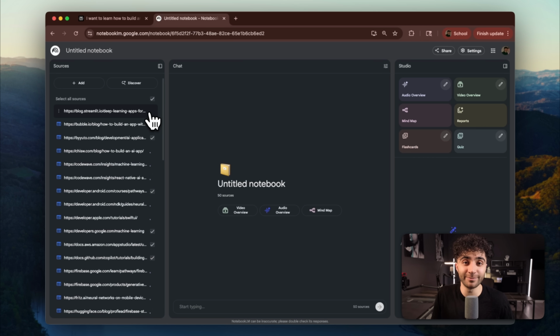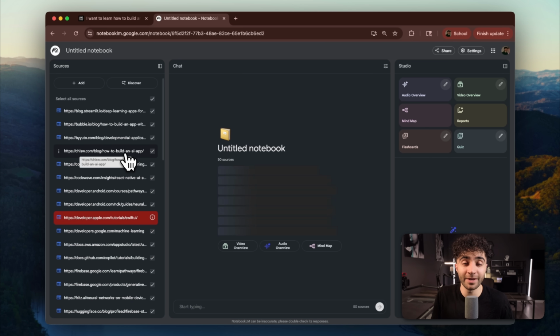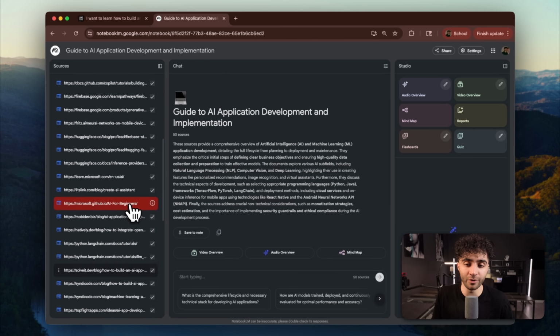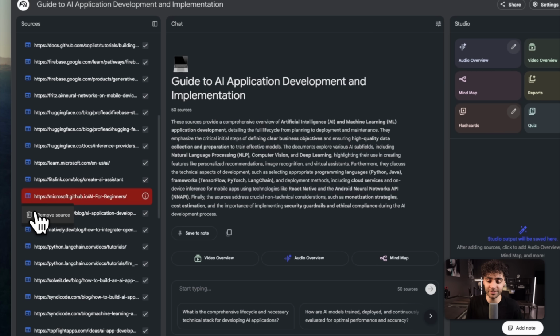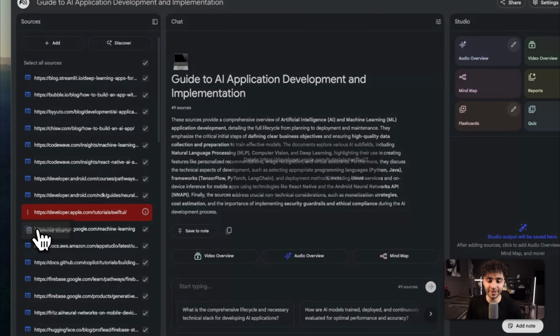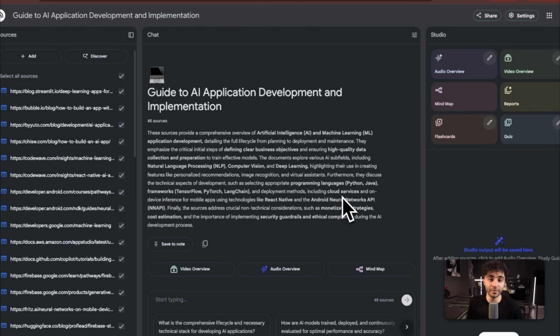What it's going to do is put check marks on the ones that it's able to read. And because I asked for articles that are compatible with Google's NotebookLM, most all of these should be compatible. And if you look right here, only 2 of them aren't. All we're going to do is press more, and then click remove these sources, which is fine. We have another 48 sources that we can go off of. But I just wanted to show you the capabilities of what it can do.